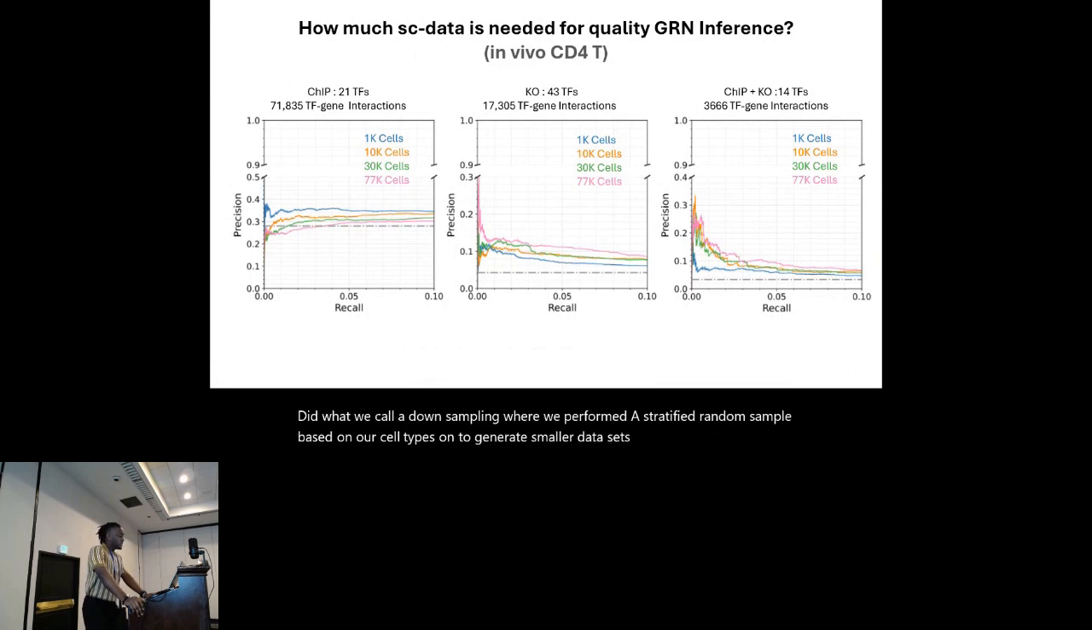So for the in vivo datasets, we generated higher resolution datasets with 1K cells, 10K cells, and 30,000 cells, and compared performance. One interesting thing we see here is that on the ChIP gold standard, which is a little bit counterintuitive, we see networks built with a lower number of cells having better performance. While on the knockout gold standard, we see that as we increase the number of cells, we see better performance in our networks based on precision recall.